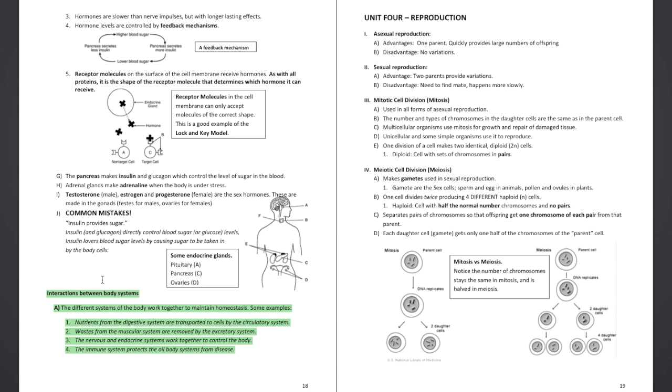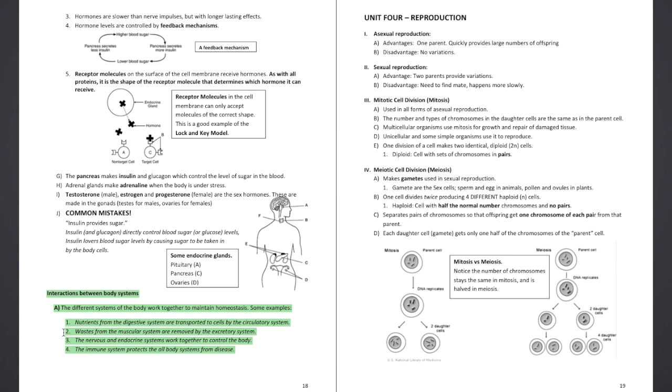Interactions between body systems. A. The different systems of the body work together to maintain homeostasis. Some examples. 1. Nutrients from the digestive system are transported to cells by the circulatory system. 2.